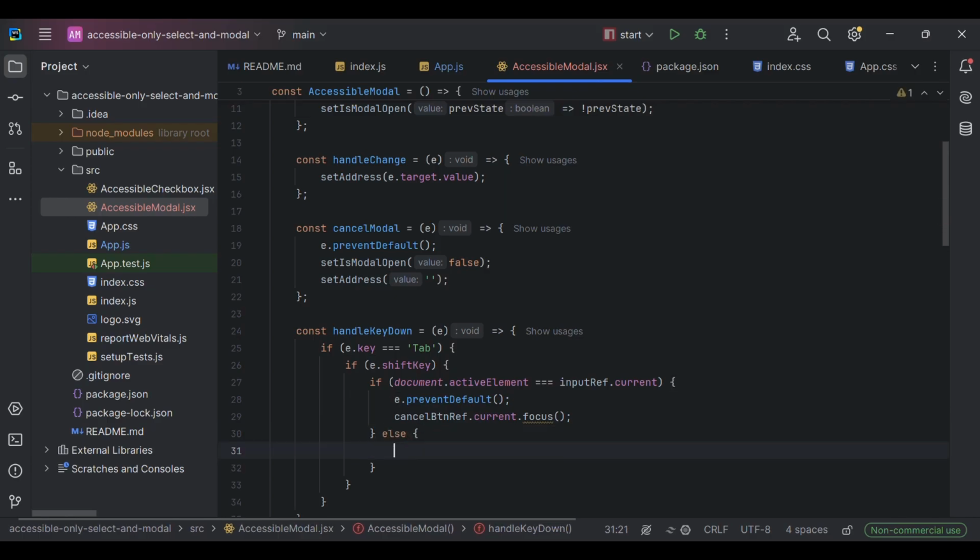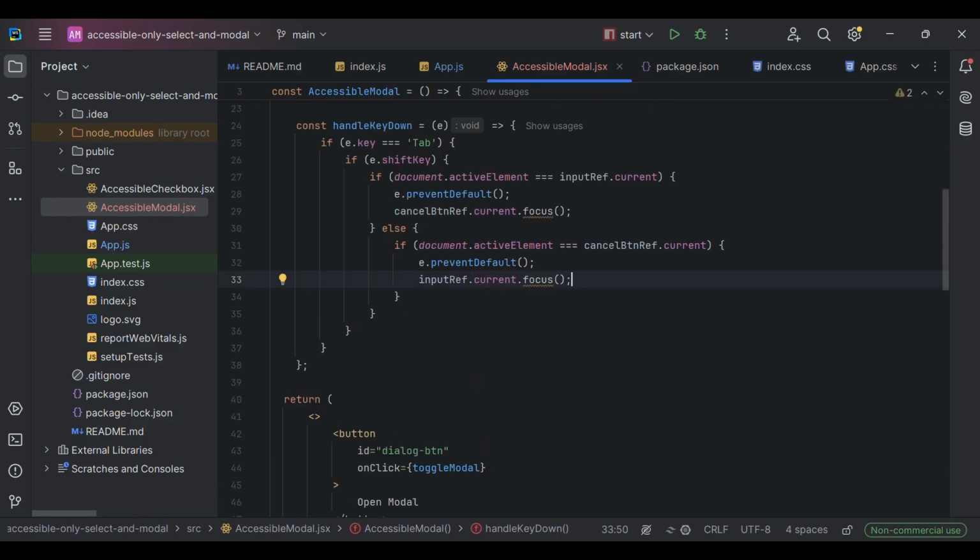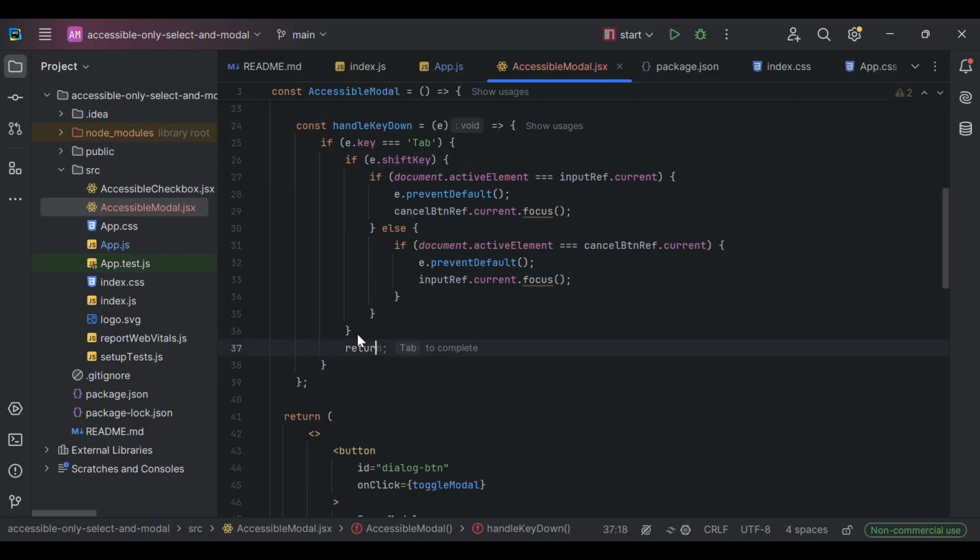Now we are going to check else. So it means that no shift key is pressed. And then we are going to do almost the same, but this time we are going to check if the active element is cancel btn. And when it is, then we do the same, we prevent default. And then, in the opposite direction, we focus our input. That's it. Let's also do return so that we don't continue.